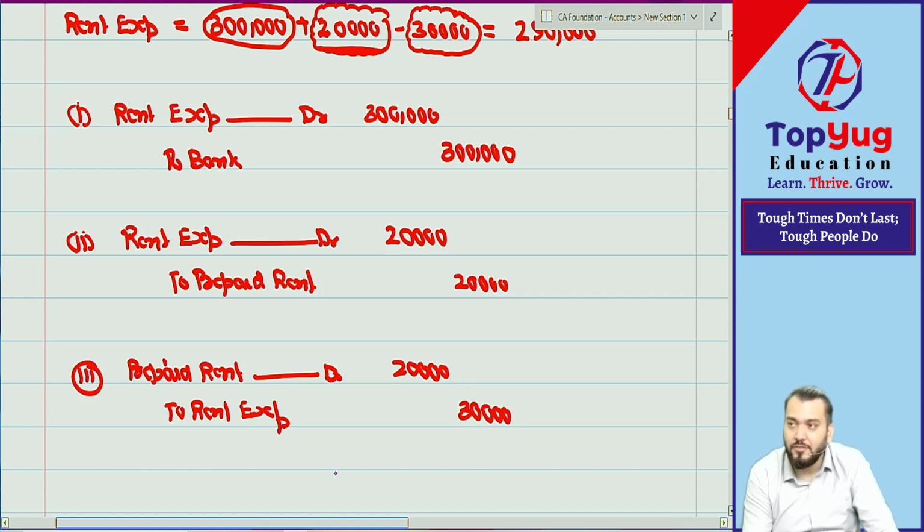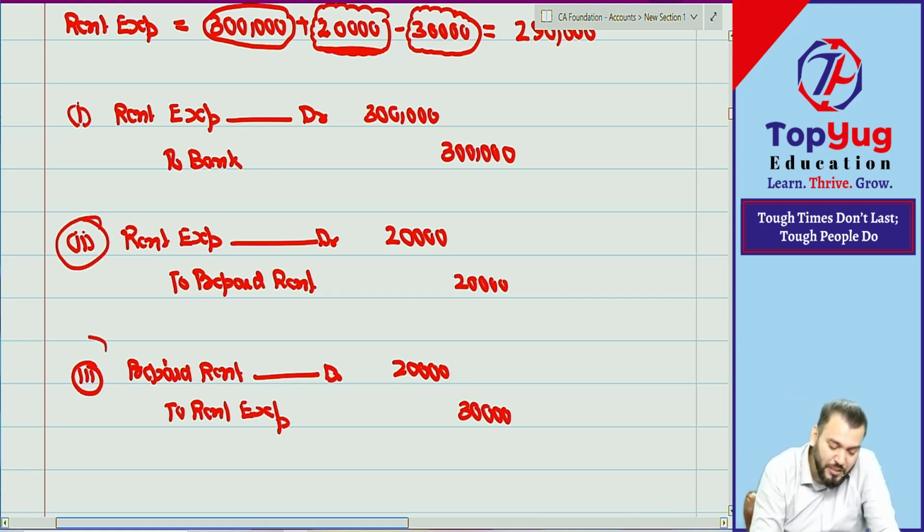Have you understood? So rent expense 20,000 increase, debited. Rent expense 30,000 whatever has been paid is not an expense, it's credited. The other aspect will be prepaid rent. Just find out from the expense point of view, and automatically the other aspect you can do. If you know debit, you can find out credit. If you know which account is debited, the other aspect is understood. Correct?